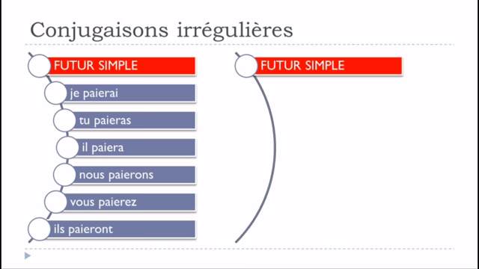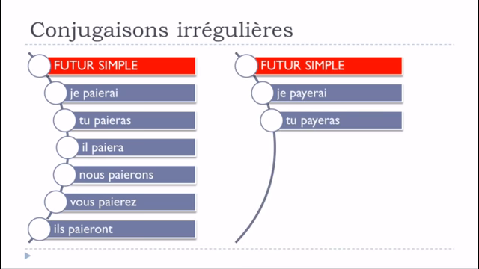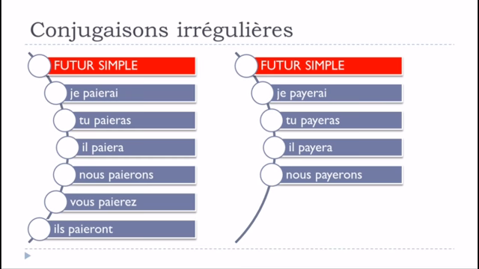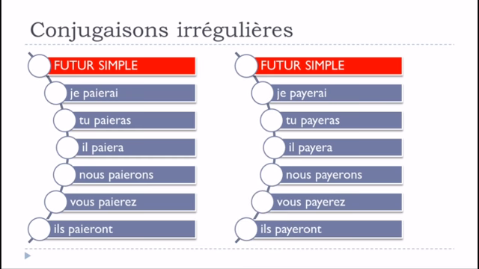Okay, but then it's also possible to use this: je payerai, tu payeras, il payera, nous payerons, vous payerez, ils payeront. Okay, so it is possible and it is an option for you to keep this Y, and actually it won't be considered as a mistake, or it shouldn't be anyway.